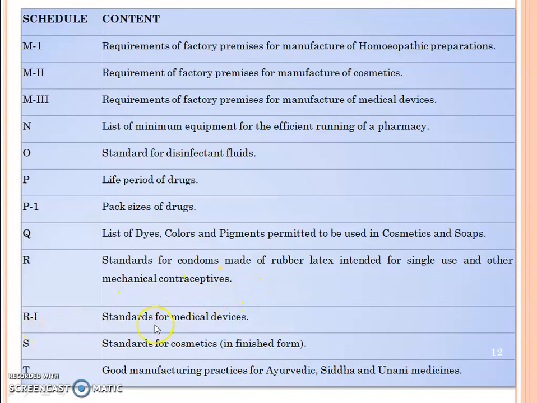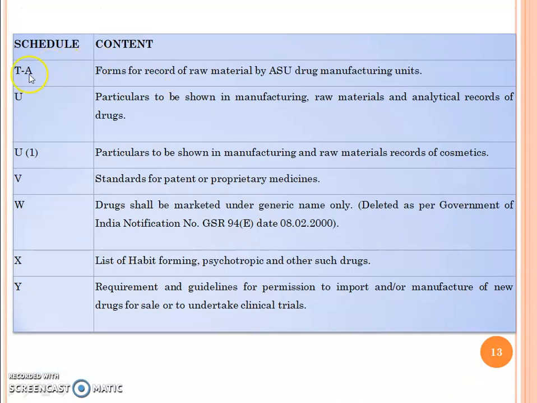Schedule R1 contains standards for medical devices. Schedule S contains standards for cosmetics in finished form. Schedule T contains good manufacturing practices for Ayurvedic, Siddha and Unani medicines. Schedule TA contains forms for records of raw materials by ASU drug manufacturing units. Then Schedule U contains particulars to be shown in manufacturing, raw materials and analytical records of drugs.